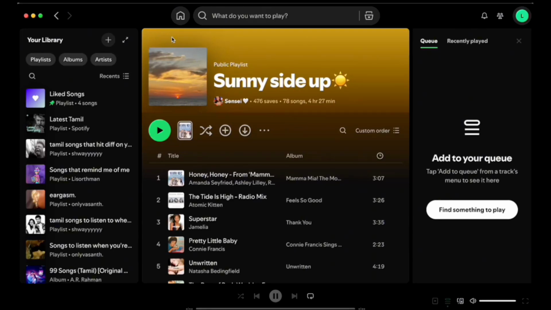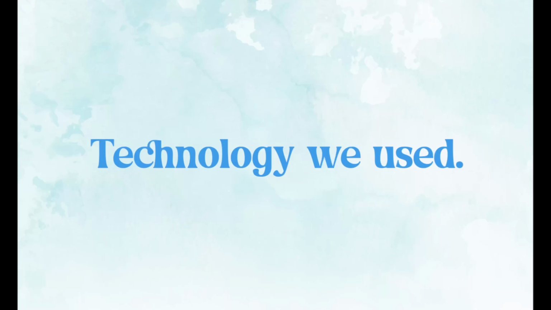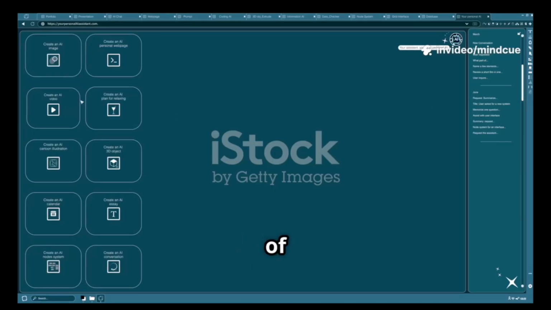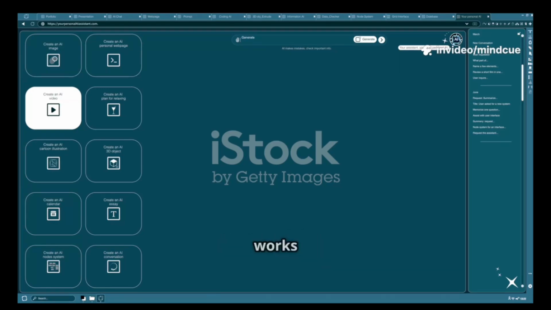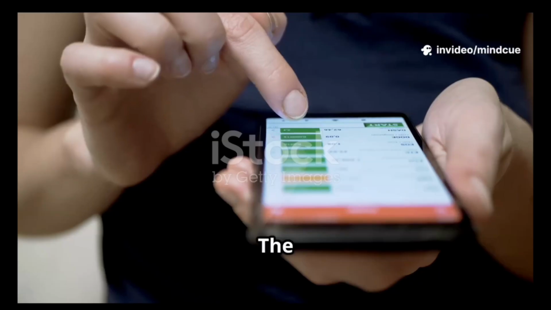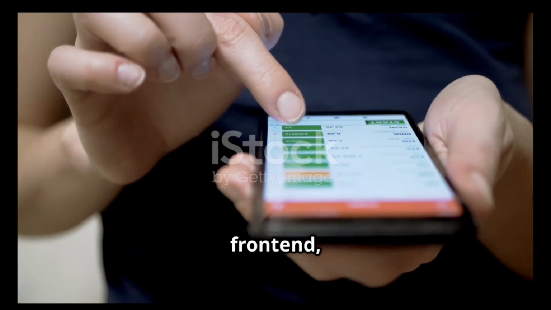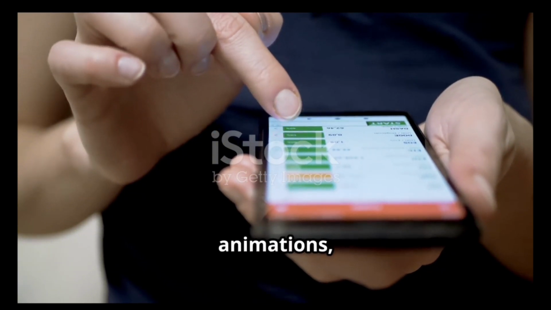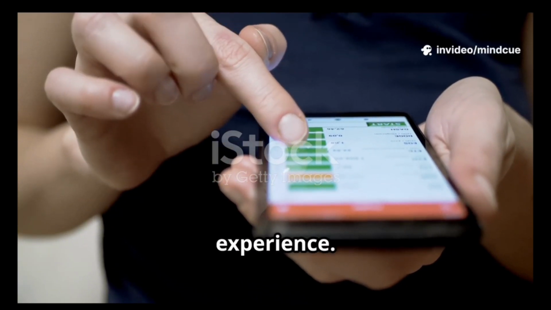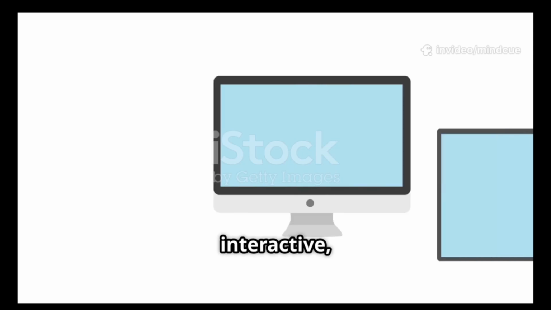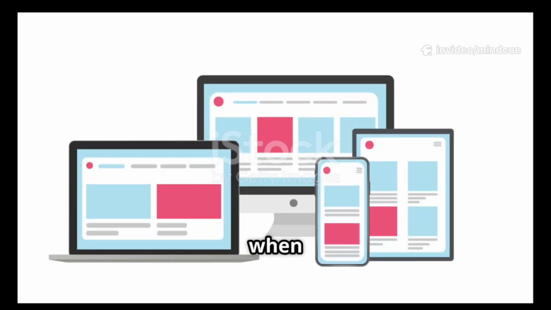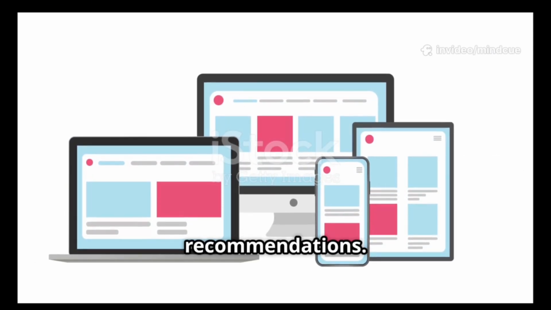Now, let's move into the discussion of how Mindcue is made possible. The internal technicalities. Now let's quickly dive into the brain of Mindcue, the technology stack, and how everything works together behind the scenes. The user interacts with Mindcue through a modern React.js front-end, which handles the interface, animations, and personalized user experience. It's responsive and interactive, ensuring users feel engaged when checking their mood or receiving recommendations.